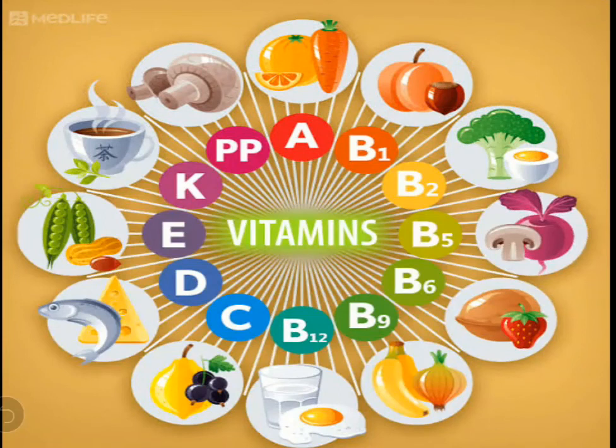There we can divide vitamins into several categories like A, B, then we have C, then D, E, K. These are the categories of vitamins. We need to take a small portion of these vitamins in every meal. We can get these vitamins from vegetables, milk, then fish, eggs. These are also rich in vitamins. So we need vitamins to protect ourselves from diseases.